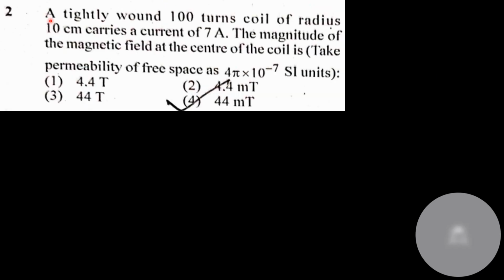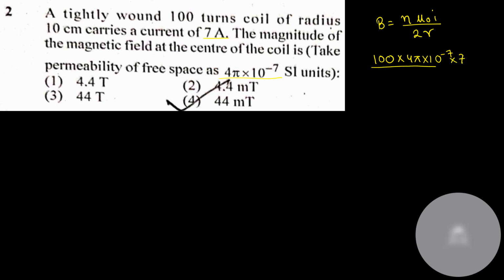This question: a tightly wound 100 turn coil of radius 10 centimeter carries a current of 7 ampere. Find the magnetic field at the center of the coil. The magnetic field due to current at the center of the coil is N mu naught I by 2R. Here N is equal to 100. Mu naught is equal to 4 pi into 10 to the power minus 7. I is given as 7 ampere.